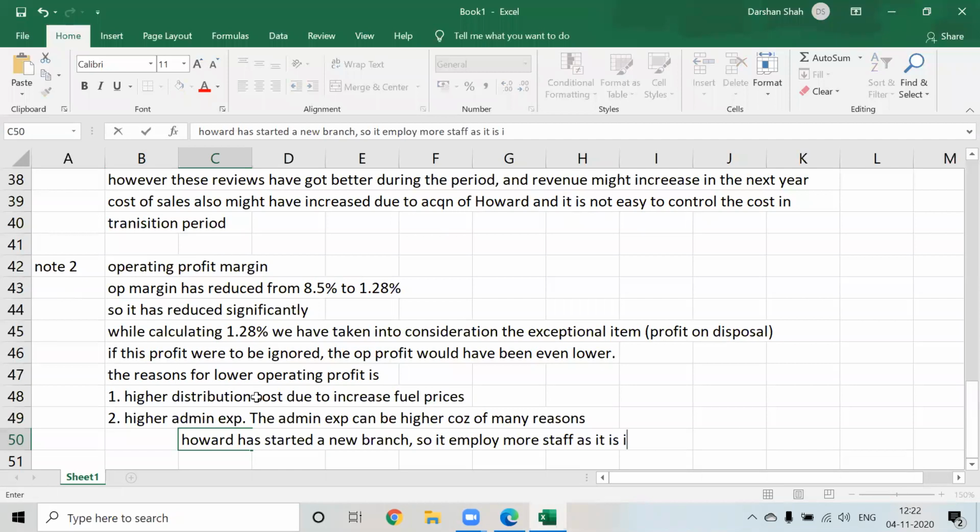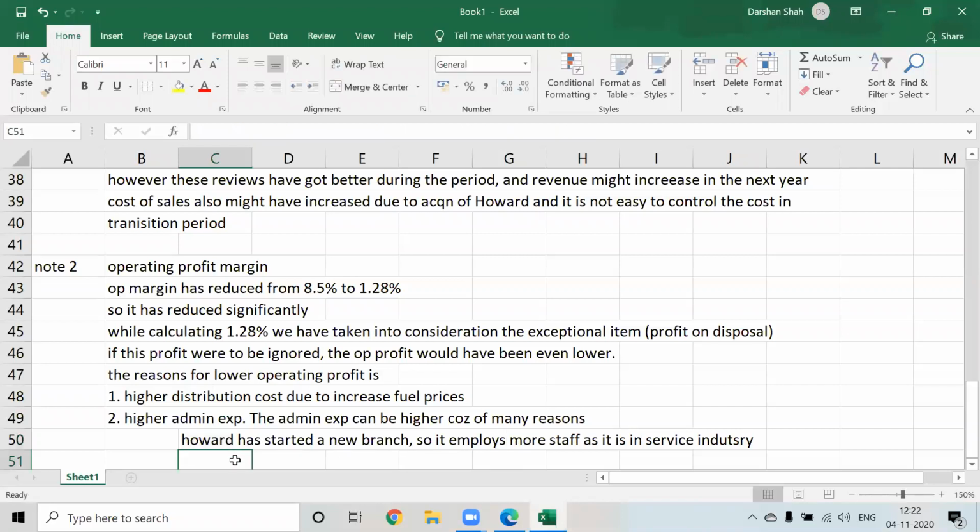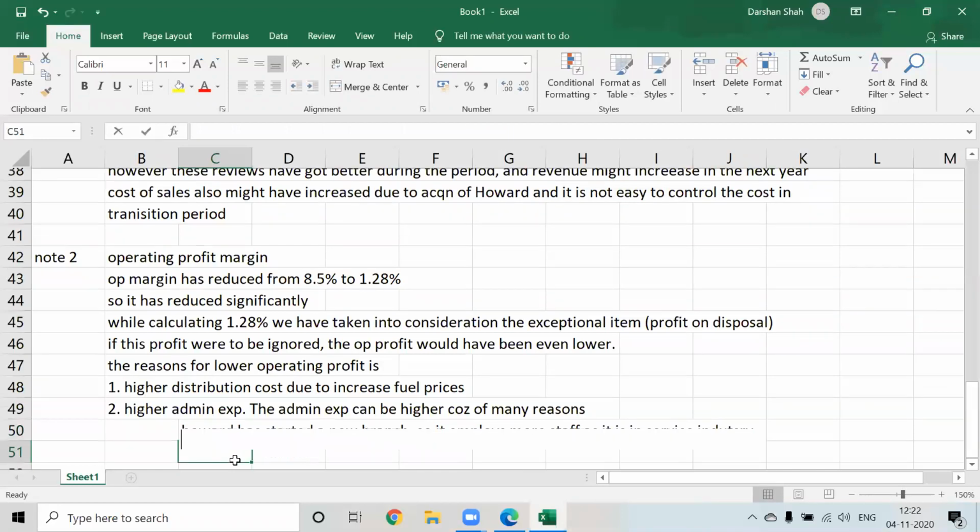Service industry does not have production cost as high as the manufacturing industry, but the admin cost is always higher in the service industry. So Howard has started a new branch, so it employs more staff. That is one reason.